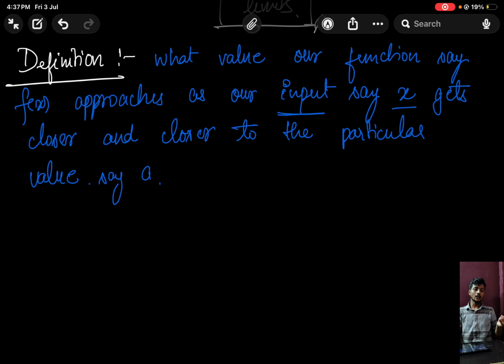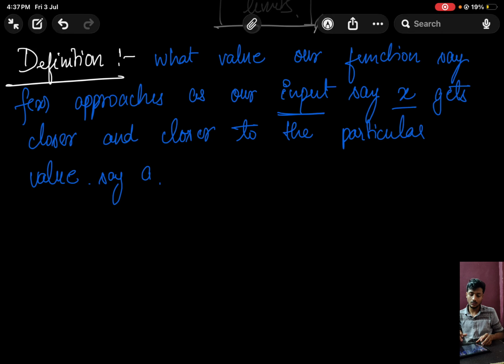So what's happening here? Here there is an input, say x, which is getting close to something, let's say a, and we want to know how this change in input, how this getting close to some point a, is affecting our f of x. Here, how change in x towards a is making our f of x approach a particular value or not. So this is the definition, or the basic idea that we use in maths to define limit.